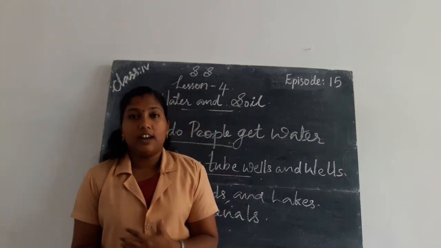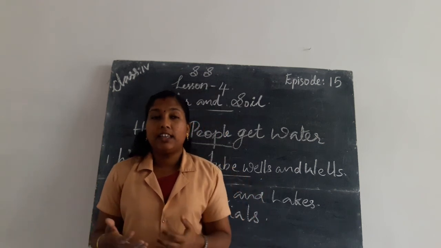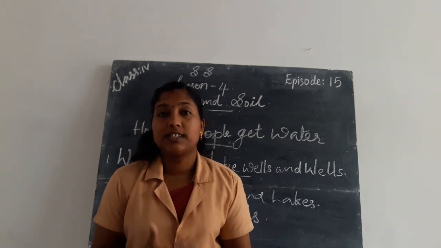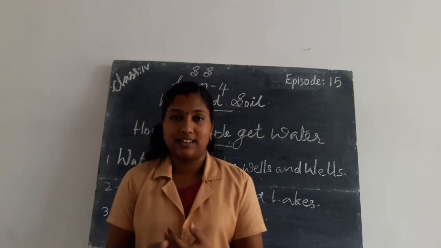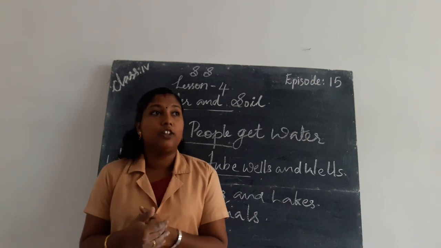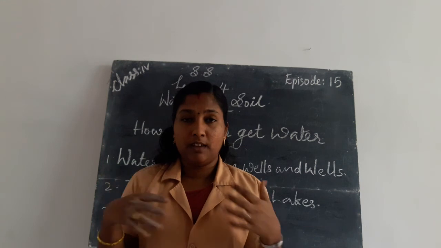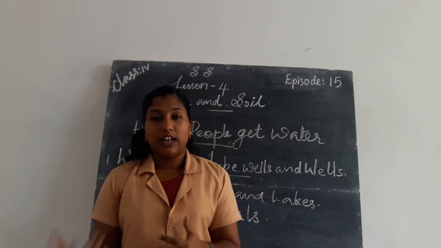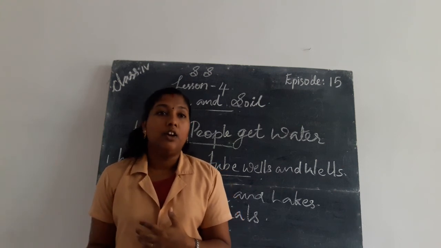Next we learn about how people get water. People get water from wells, tube wells, tanks, ponds, lakes, rivers, canals, etc. We learn about water from wells and tube wells. In our houses we have a well, and the water present in that well is fresh water. We use it for drinking and other purposes.